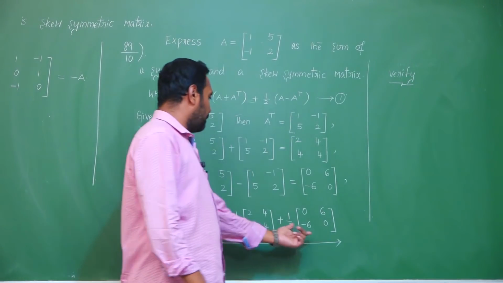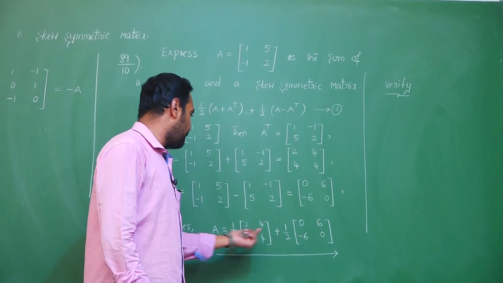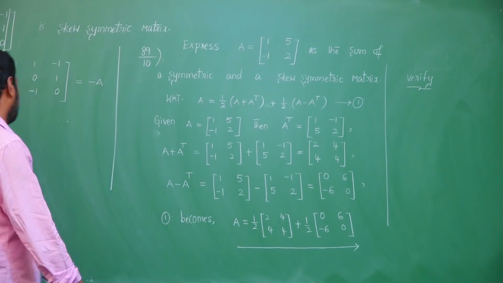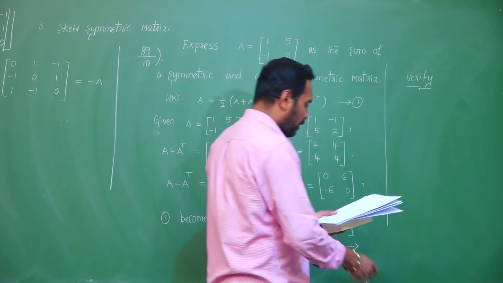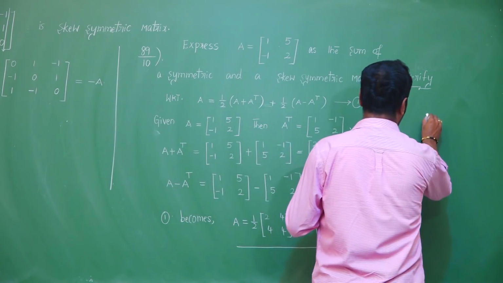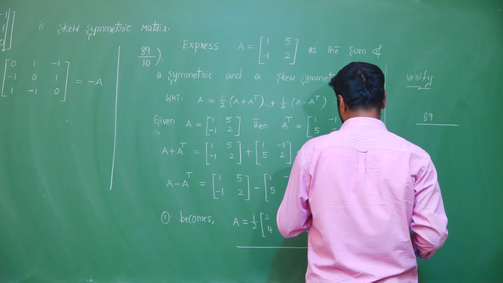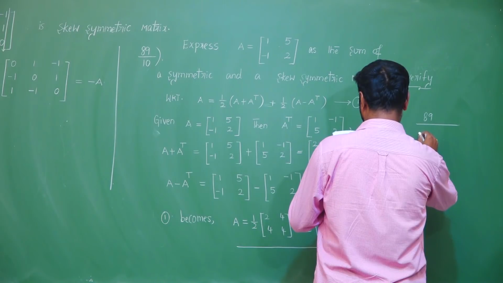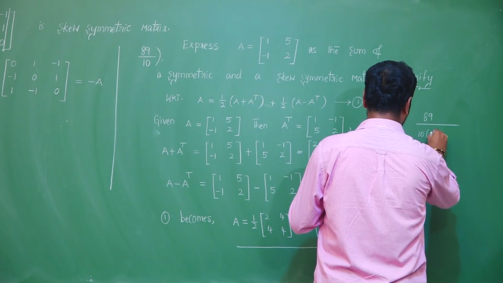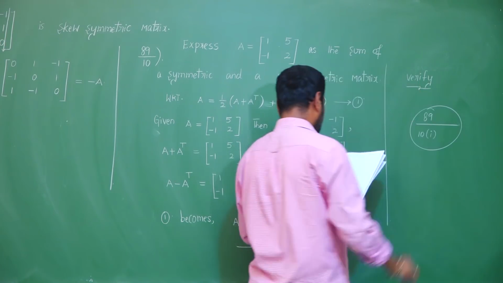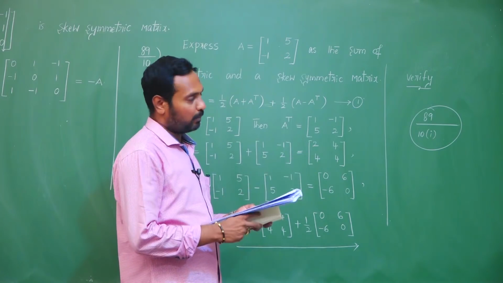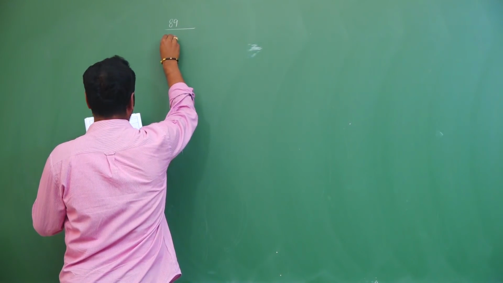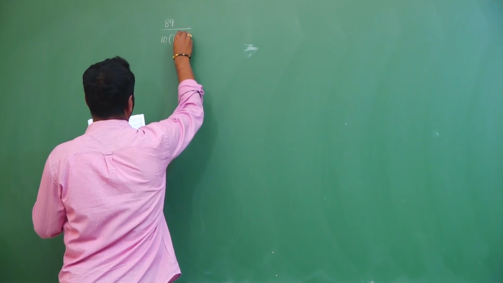By adding these two matrices, show that the sum of these two matrices is equal to the given matrix. I am not doing that, you need to try. Next, for the 2 by 2 matrix, the same model I am giving you as homework. Page number 89, 10th problem, first case you need to do. Page number 89, 10th problem, third case.